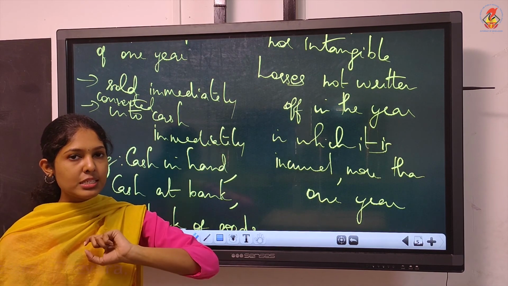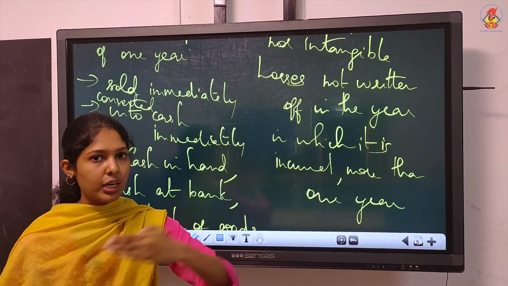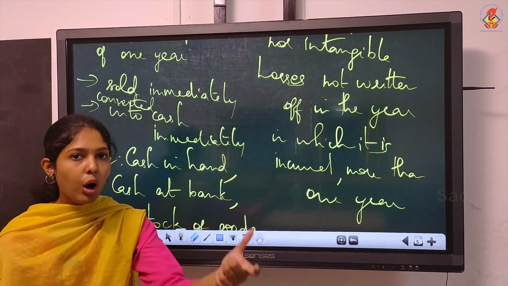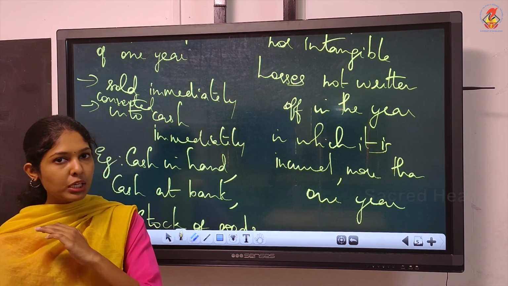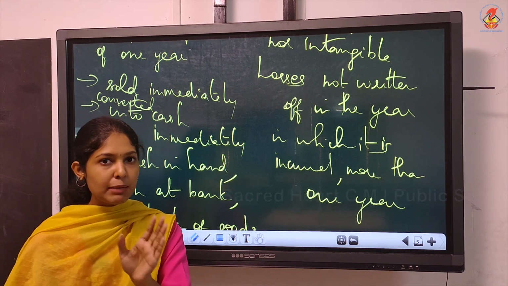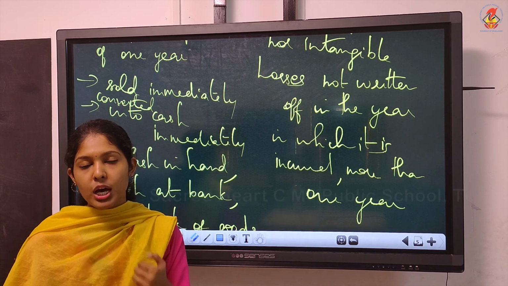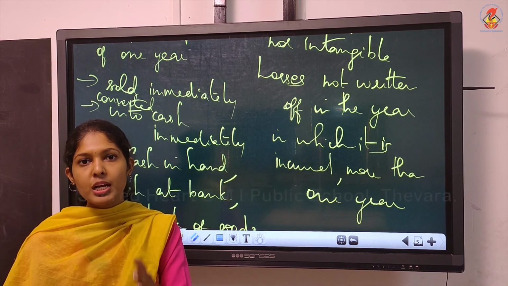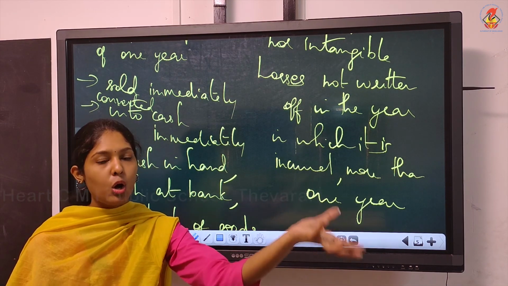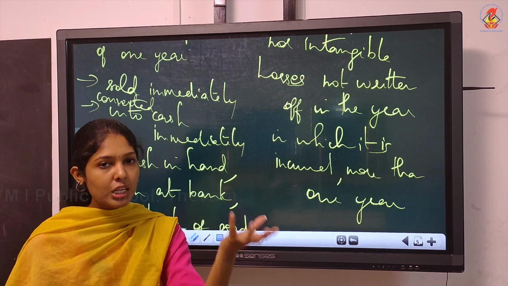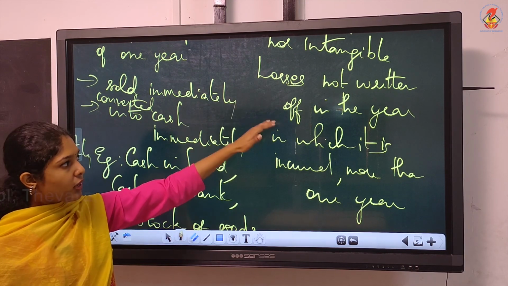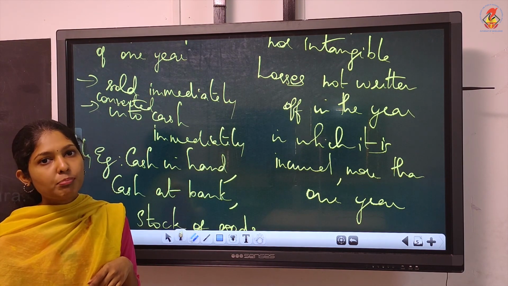Just think of the business entity concept. You and the owner both are different. When there is a loss for the firm, who will bear this loss? The owner should bear the loss, and from the business point of view, the loss is an asset. Understood? Usually people will say loss is a liability for you. But from the business point of view, the loss is always an asset, because loss is to be borne by the owner. All these are according to that particular concept, the business entity concept. Don't get confused. So, losses not written off in the year in which they are incurred, but over more than 1 year.